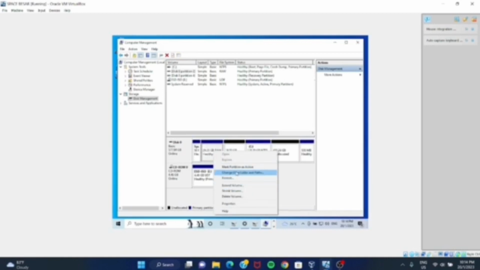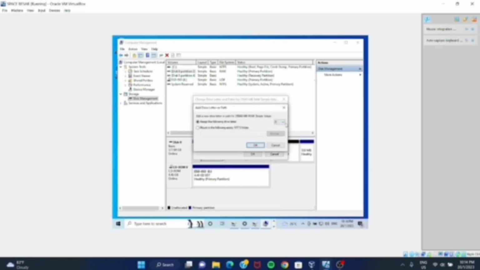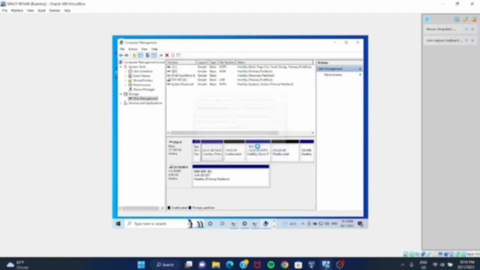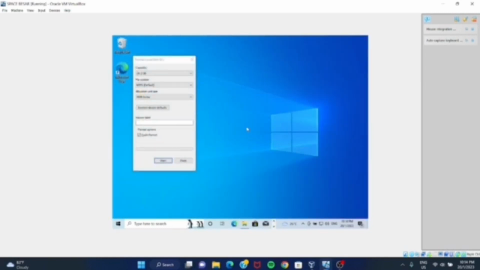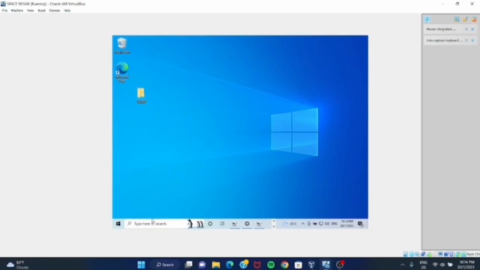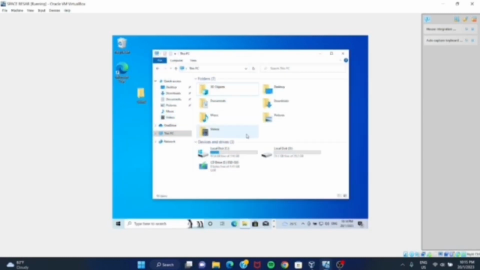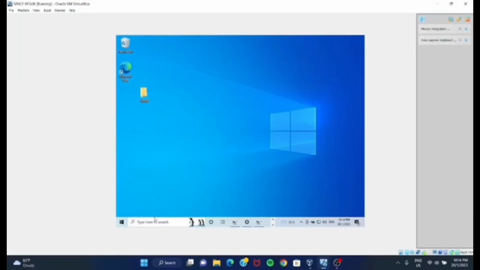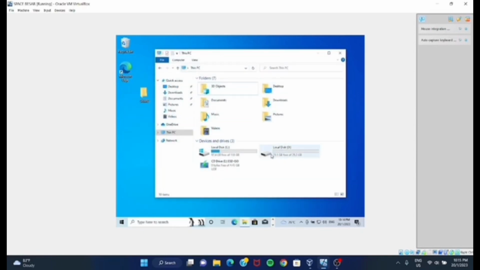Right-click again on the second box and press change drive letter. Make sure the selection is correct, then press OK. And then select this format and press start. OK. Then press This PC and make sure the local disk is available. Click on This PC and select local disk.